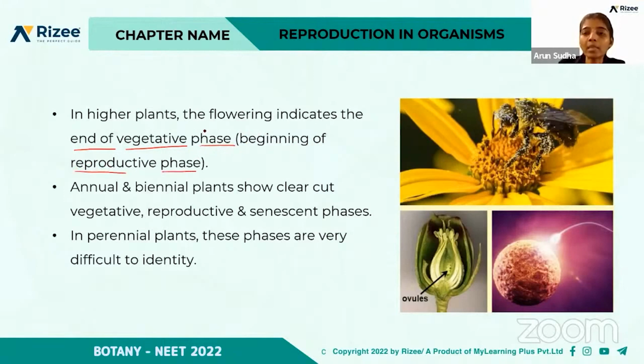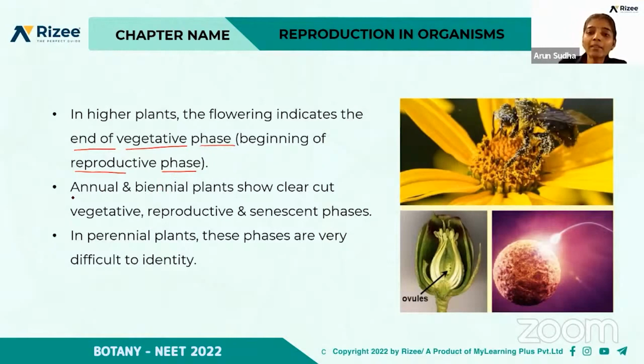So in higher plants, whenever there occurs a formation of the flower, it shows that the growth is done or the vegetative period is over, and it enters into the reproductive phase. So flowering indicates the end of the vegetative phase and the beginning of the reproductive phase.